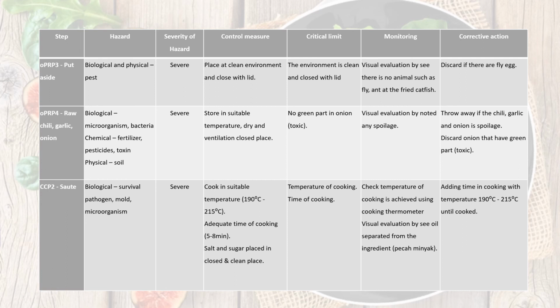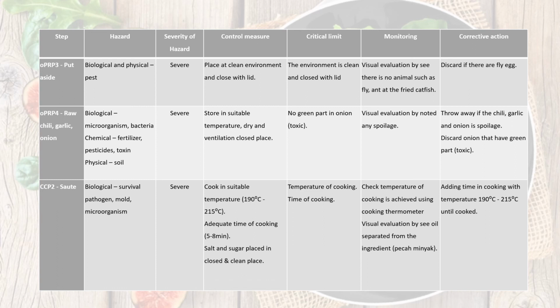In the OPRP4, which is the raw chili, garlic, onion step, the control measure is we have to store all the ingredients in a suitable temperature, dry and ventilated closed place. Critical limit is there is no green part in the onion because it is toxic. To monitor this step, we use visual evaluations to note any spoilage. And corrective action in this step is we have to throw away all the ingredients that are spoiled and discard onion that has green part.